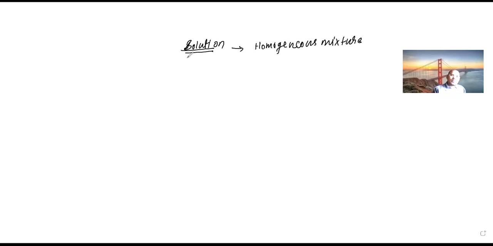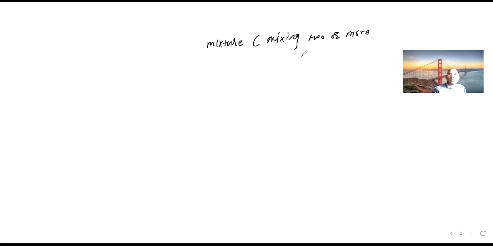Now, the word here is mixture. We are talking about the mixture, so let us have a look at this. Mixture means what? Mixing two or more than two compounds. That is what a mixture is.